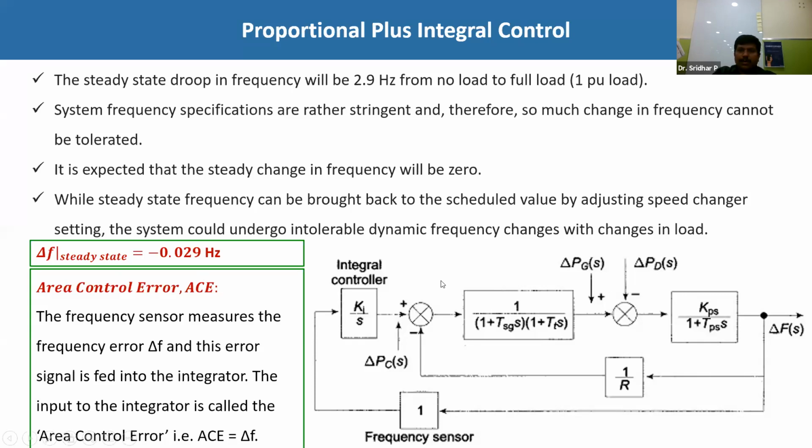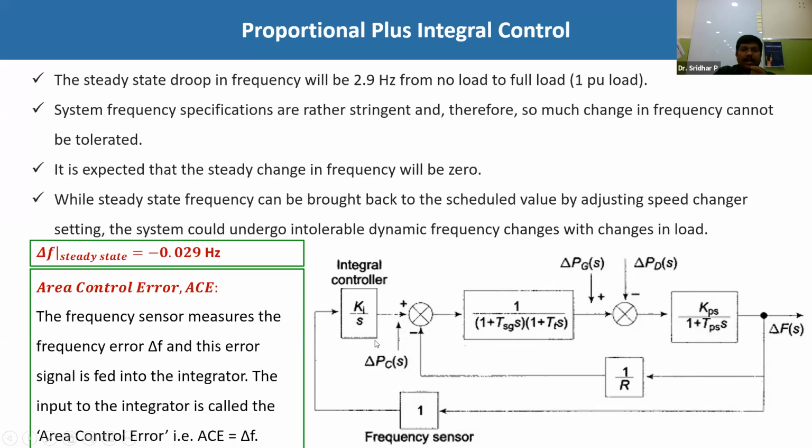So this is the complete block diagram. This is the integral controller, here the minus sign is there. This is minus Ki by s, and this is a frequency sensor. The frequency sensor is required because the output of this frequency sensor is given to the integral controller. Of course, this frequency sensor and the integral controller are embedded to each other, and the output of this particular loop has to generate a signal.